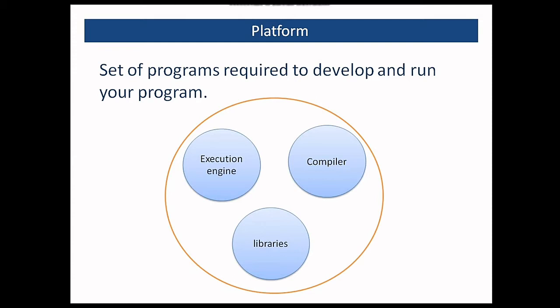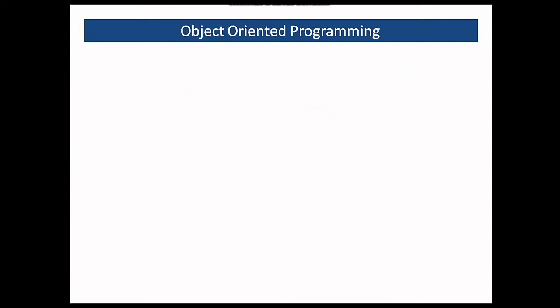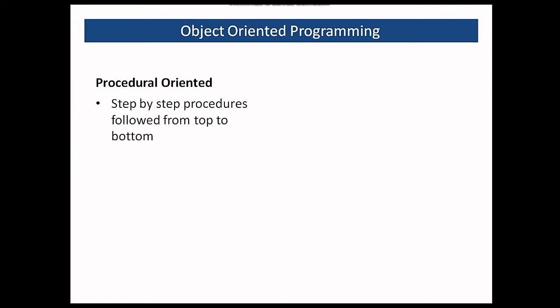There is one more term that is associated with Java, and that is object-oriented programming. Java basically follows the rules of object-oriented programming. Let's understand that. Majorly there are two types of programming. One is procedural-oriented programming language, where the step-by-step procedures are followed from top to bottom and the output is produced. And then there is object-oriented programming language, where everything revolves around the object.